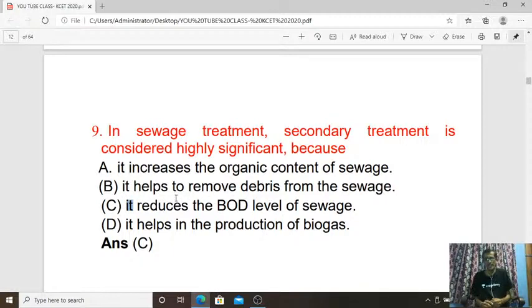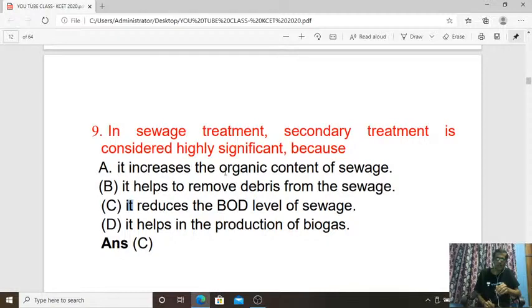So in the secondary treatment, we are treating that sewage content by using anaerobic microorganisms. As a result, unwanted contents which are dissolved in the sewage water are taken up by those microorganisms. So the biological oxygen demand of that sewage water is going to reduce.